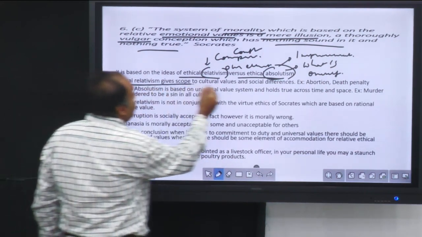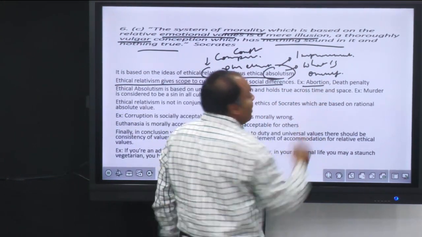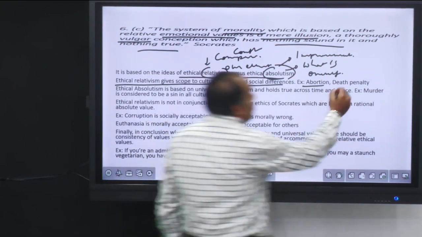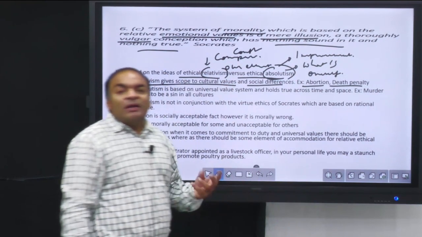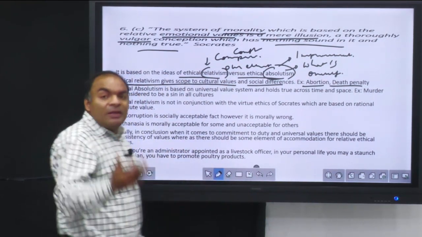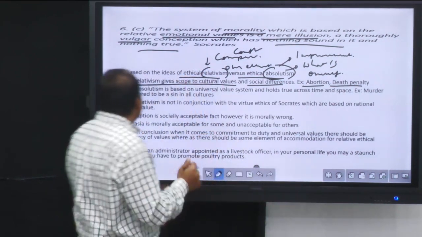Ethical relativism gives scope to cultural values and social differences. For example, abortion may be ethical in a few nations but may not be ethical in other nations. Then it is also about the death penalty. The death penalty may be accepted in a few countries but not accepted in other countries. Some people may hail the death penalty, some people might be against it. So it will always give rise to differences.